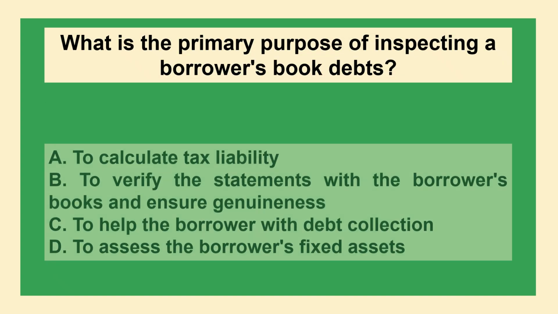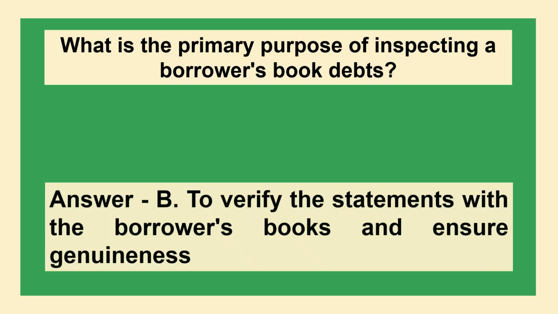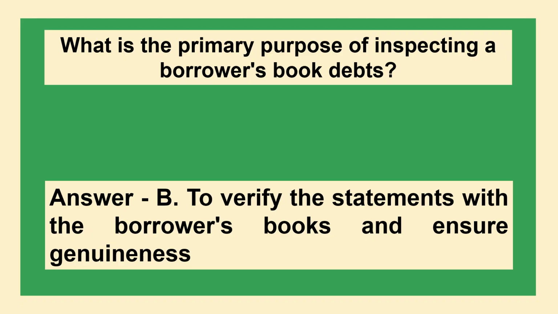The next question is, what is the primary purpose of inspecting a borrower's book debts? Option A, to calculate tax liability; option B, to verify the statements with the borrower's books and ensure genuineness; option C, to help the borrower with debt collection; option D, to assess the borrower's fixed assets. The correct answer is option B, to verify the statements with the borrower's books and ensure genuineness.